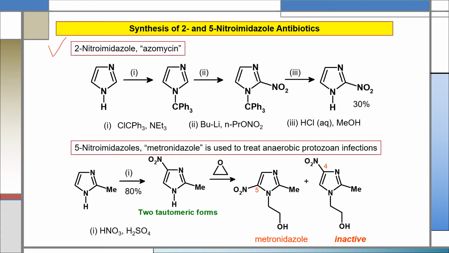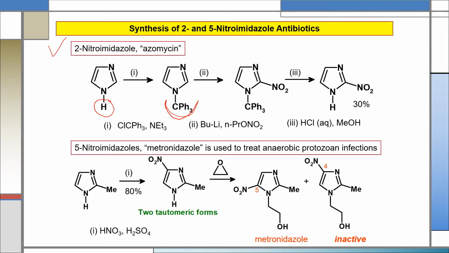For azomycin synthesis, the starting material is imidazole. So, in the first step, imidazole reacts with triphenylchloromethane in triethylamine as solvent. After this reaction, the triphenylmethyl group will replace the hydrogen and this nitrogen will be blocked by a bulky group like this.